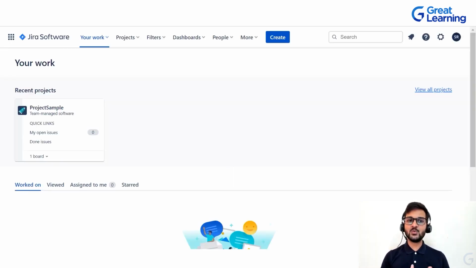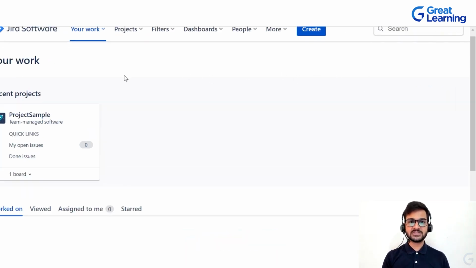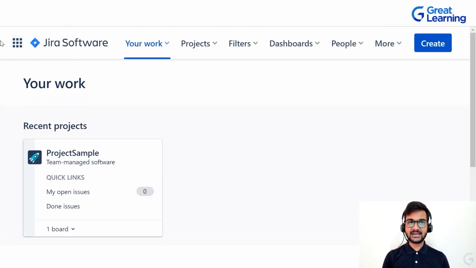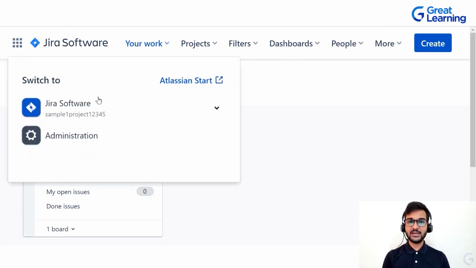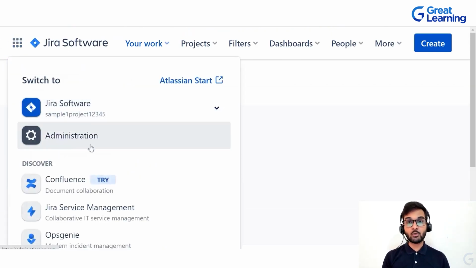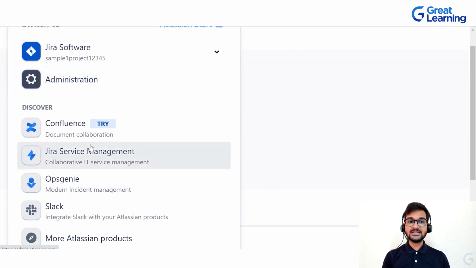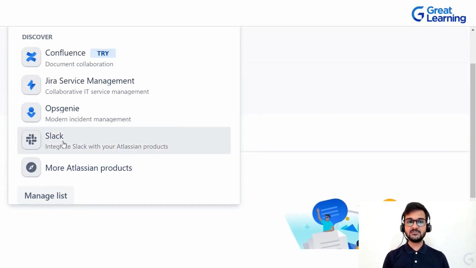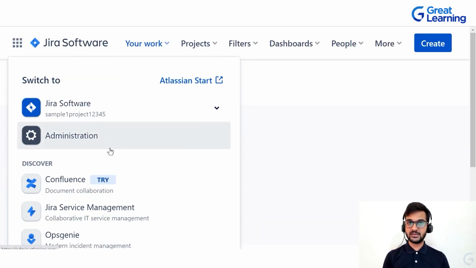So as soon as you visit this website and sign in, you'll land on a page like this. Here you will be able to see so many tabs and options. If you go to the left-hand side, you will be able to see dots like this. If you click on that, you will be able to see all the Atlassian products over here, such as Jira Service Management, IT Service Management, Slack. All these options will be given over here. We have taken Jira Software.